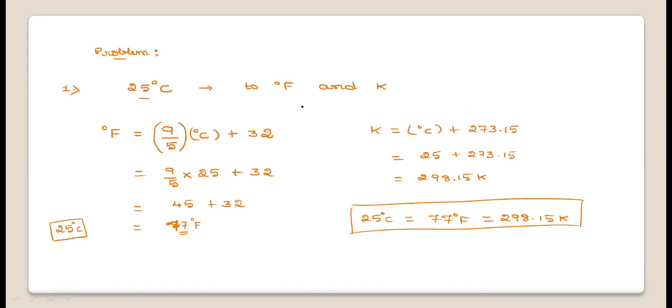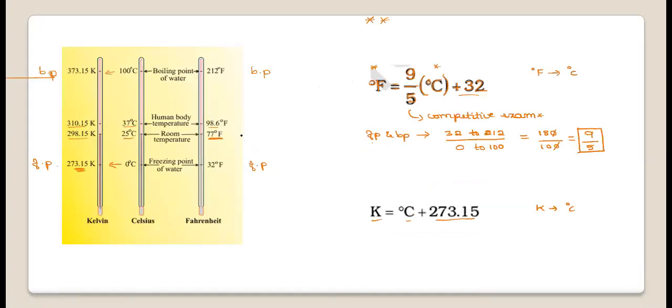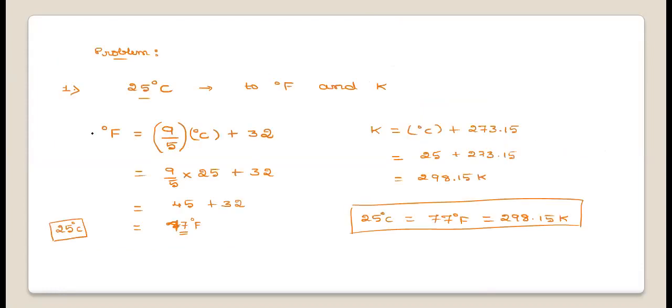Similarly, if the Kelvin value is given, the Kelvin value is equal to X plus 273.15. The X value, that is the degree Celsius value, will be equal to the Kelvin scale value minus 273.15. If you do that, you will get the answer. So that is what you can compare here. Now 25 degrees Celsius on the Kelvin scale is 298.15.